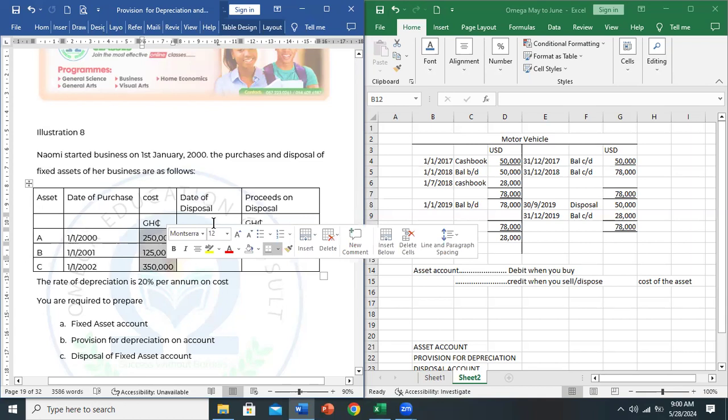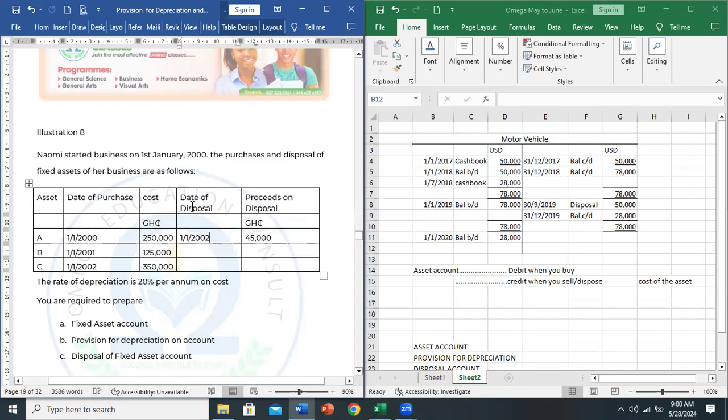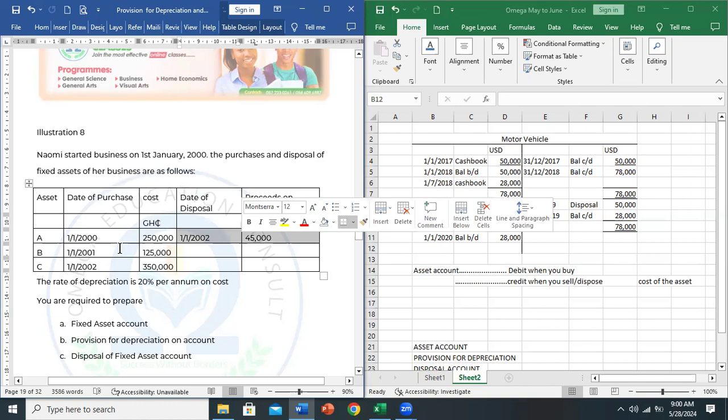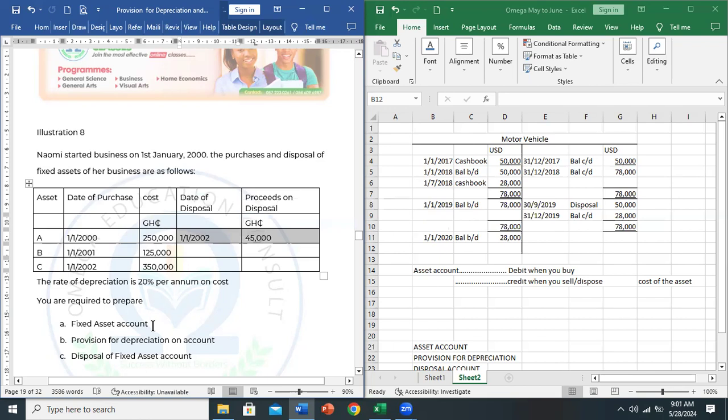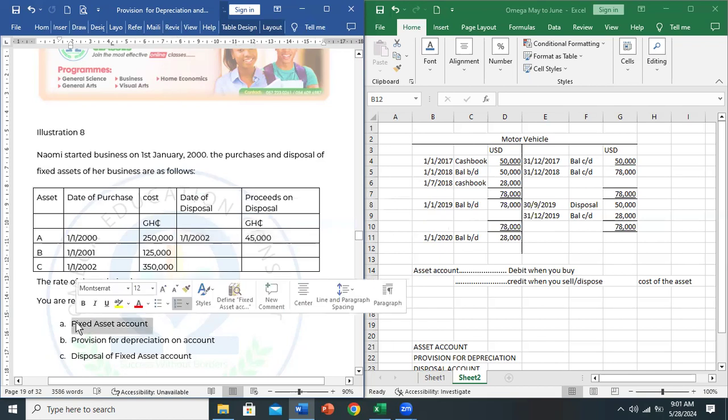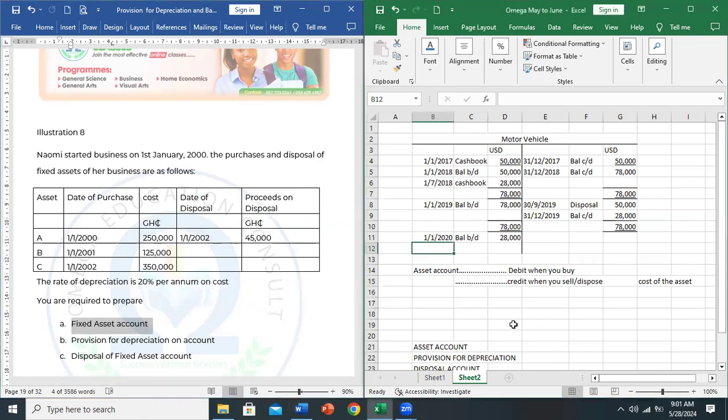We are being told that in the year 2002, there was a disposal, and if you check, it was asset A that was disposed of in 2002. The 45,000 is how much they sold asset A for. The rate of depreciation is 20%. You are required to prepare the fixed asset account, and that is our focus. So let's see if we can also finish this one here.